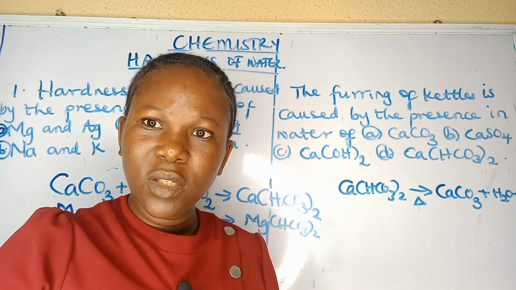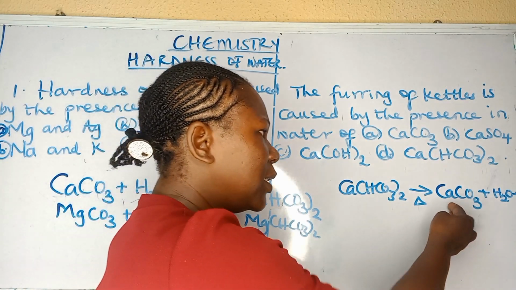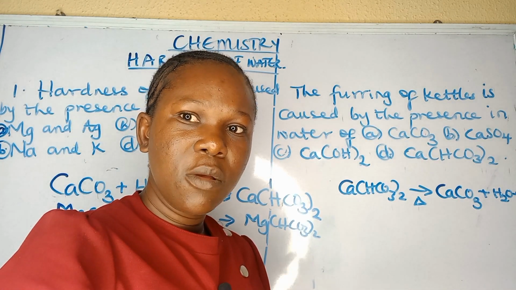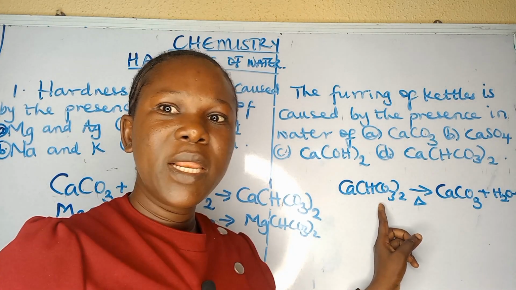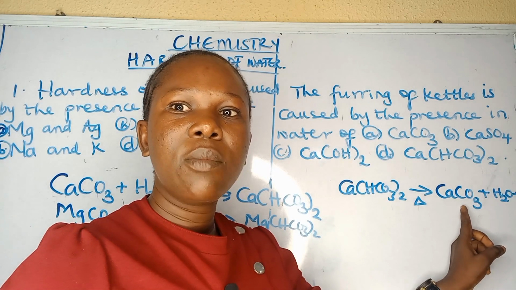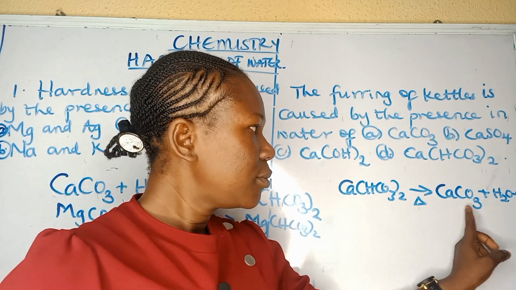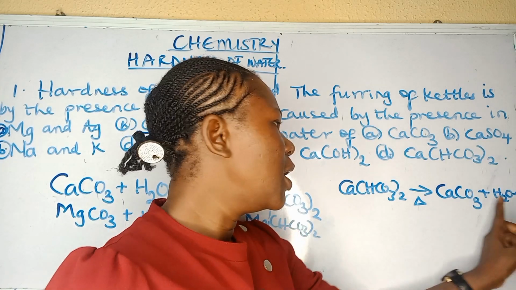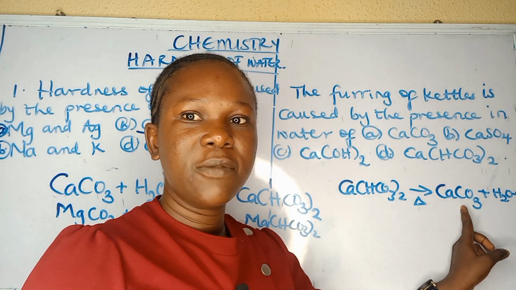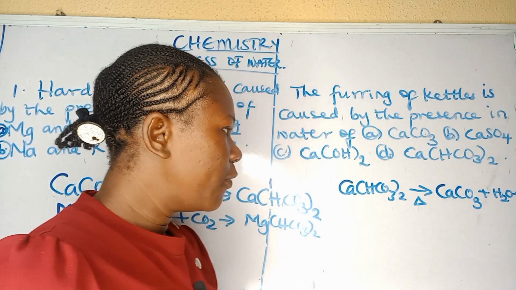Once you notice a whitish substance coming out of the water, like a paste sticking to the container you're using to boil, then it means the water is temporarily hard and calcium trioxocarbonate(IV) is being formed. Water and CO2 are also formed, which dissolve, and you get a clear water. You can bring out this solid, because it's not soluble, by sieving or filtration.